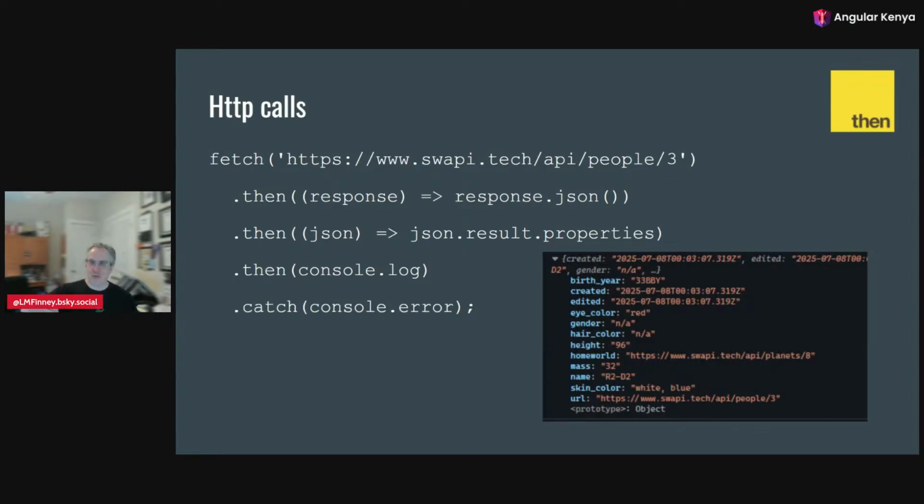So in our first then, we have our response, and we get our JSON out of it. In the next one, we dig into that JSON as we need to. And then finally, we can console log our result. The upshot of all this is we get to see the information about R2D2, because that's what this API returns for that call. And if there were an error in here, we could catch that error.